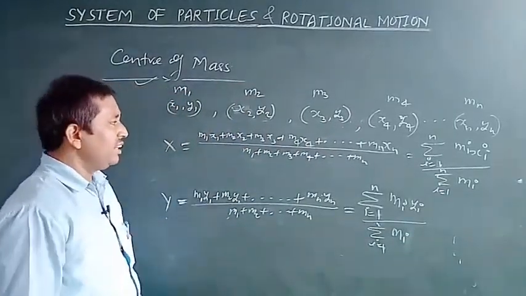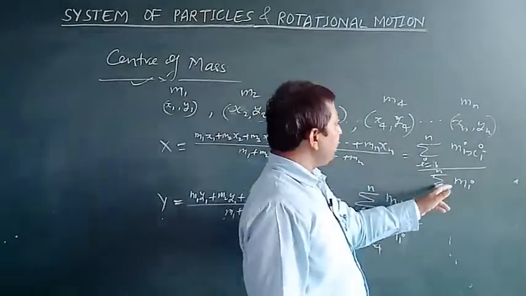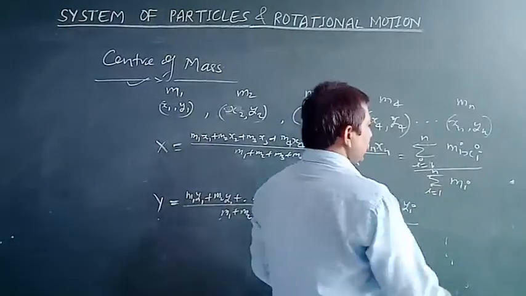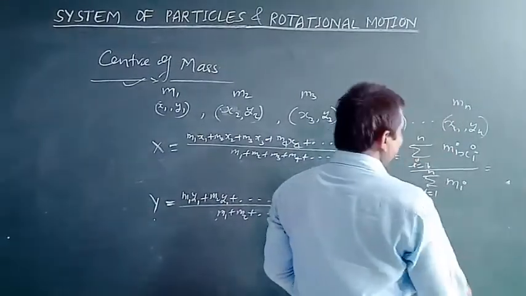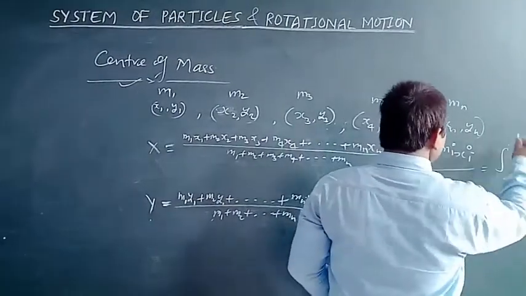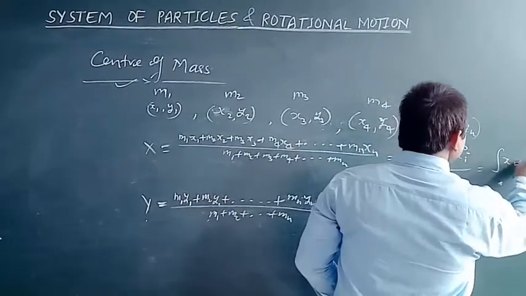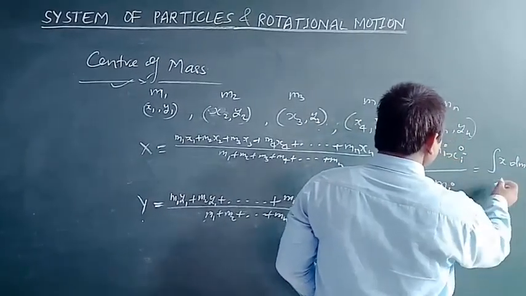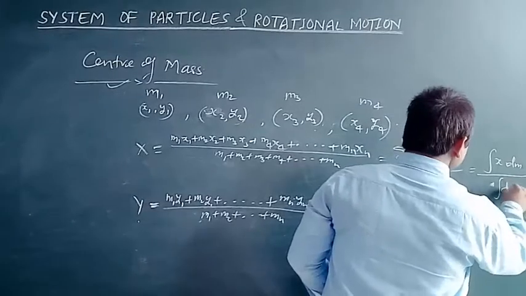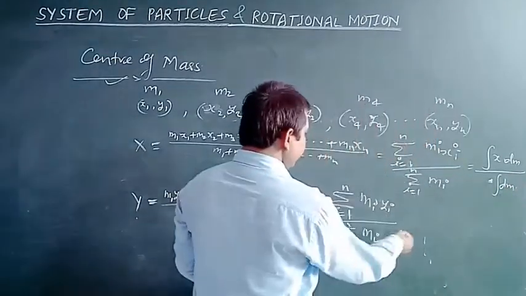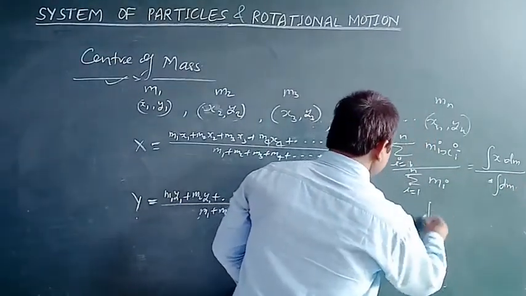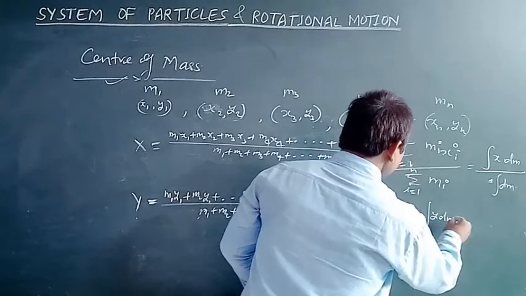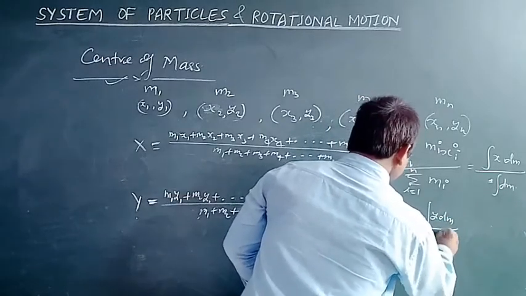This can also be expressed in integration form: x equals integral of x dm divided by integral of dm. Similarly, y equals integral of y dm divided by integral of dm.